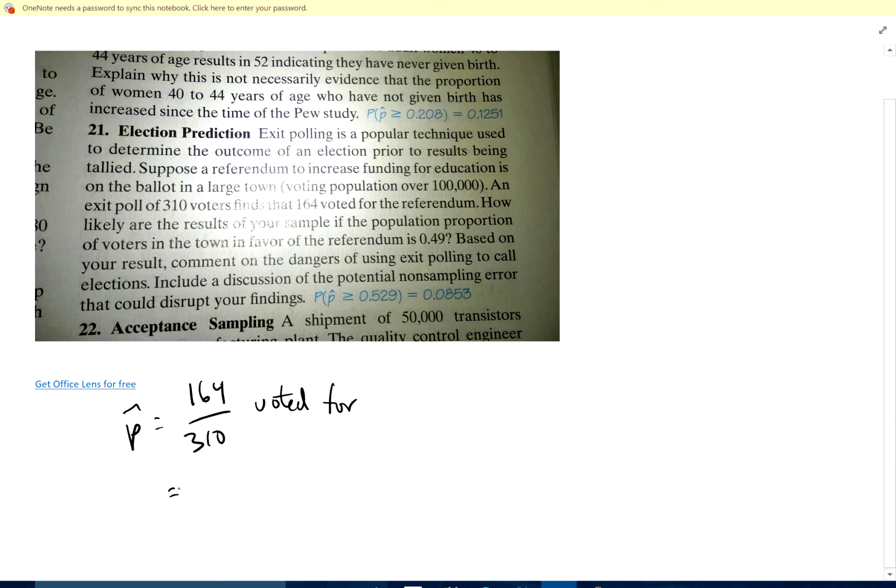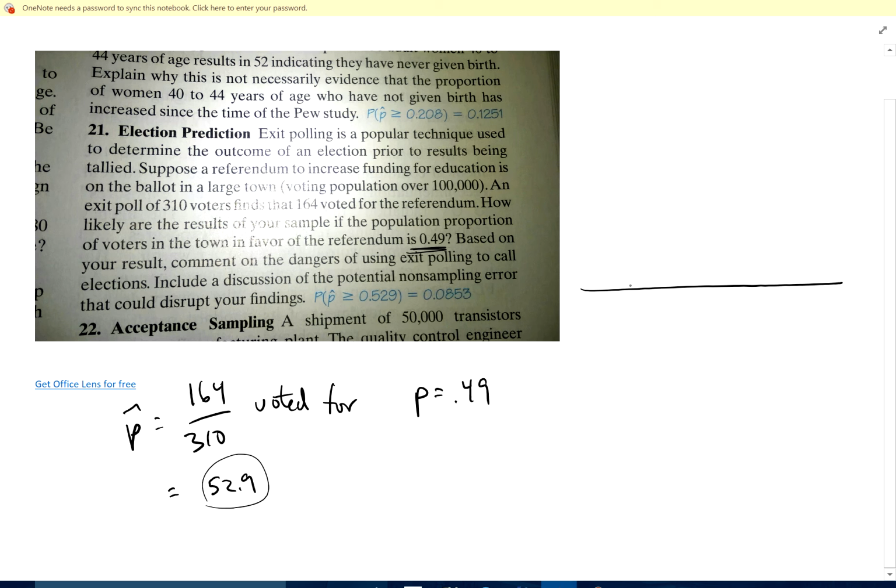Well, 164 divided by 310 is 52.9%. So 52.9% in my sample voted for. Okay, that's a point estimate. How likely are the results of your sample if the population proportion of voters in the town is 0.49? So if the percentage really favoring it is 0.49, how likely is that to happen?